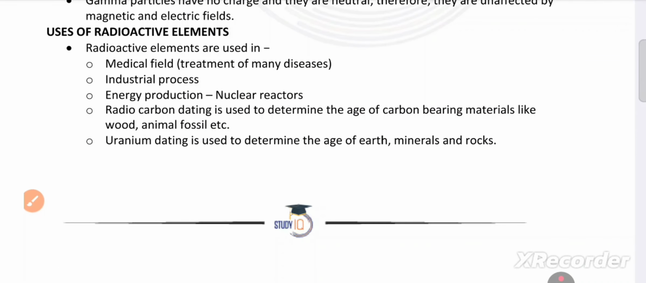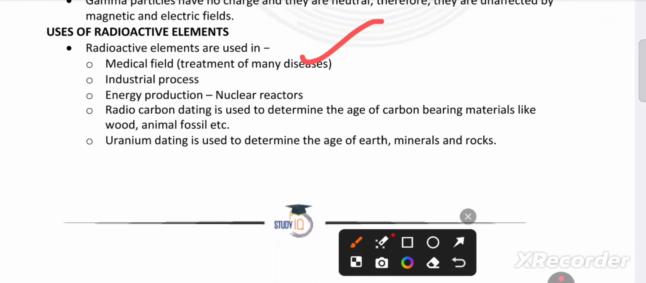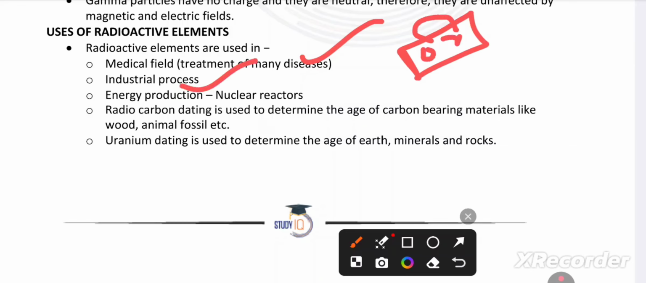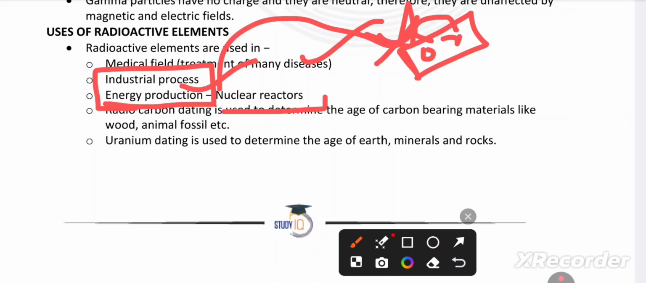Uses of radioactive elements. Radioactive elements are used in the medical field. Industry works to reduce the pressure. Energy production, nuclear reactors. This is just for example, not in reality, just to memorize, like mnemonics.